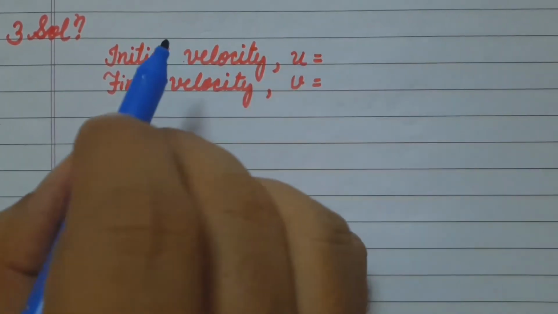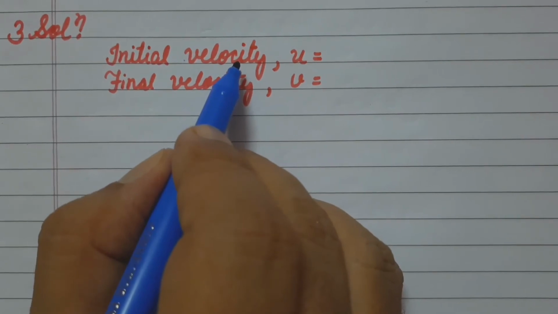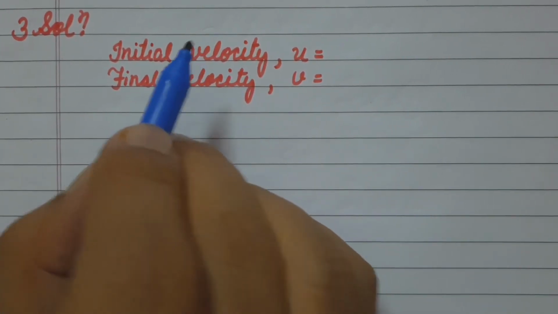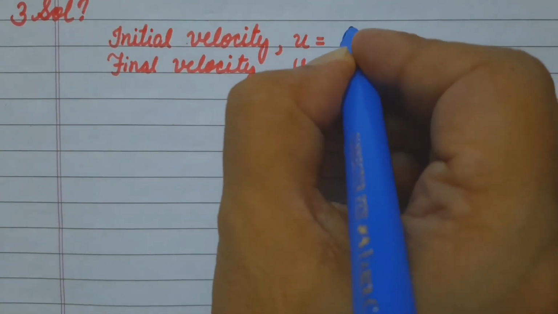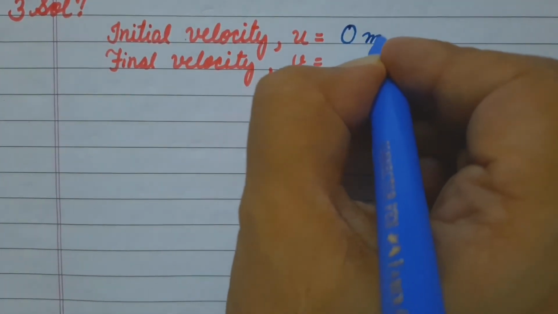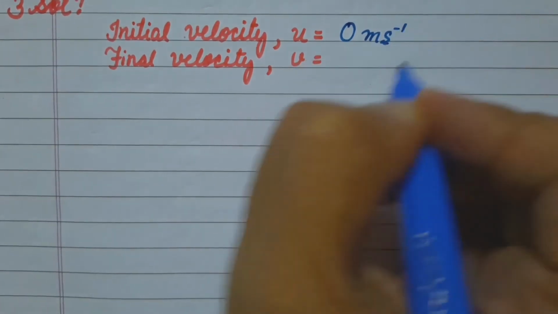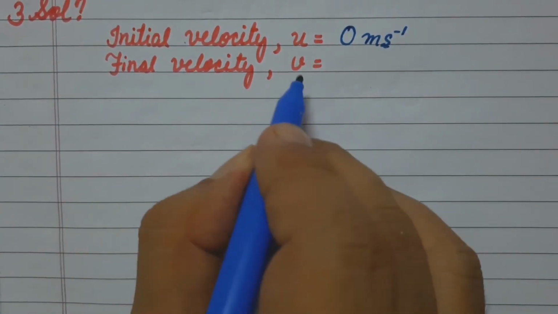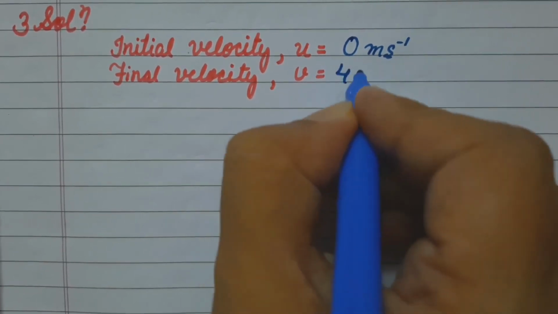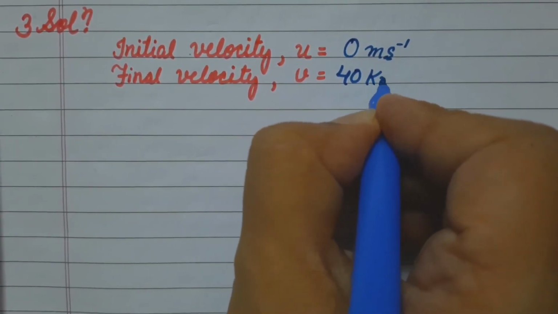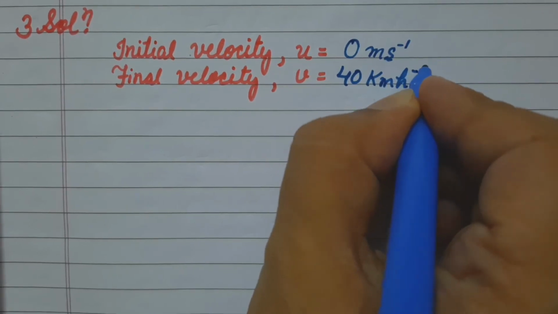According to the question, the train is starting from the railway station, which means initial velocity is 0. Final velocity, denoted by v, is given 40 kilometer per hour.